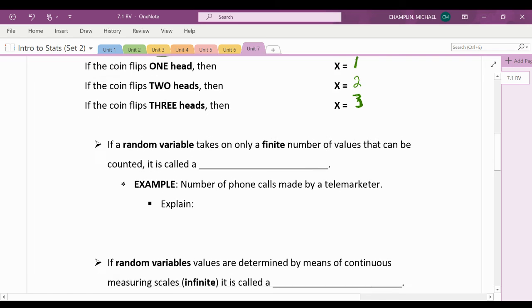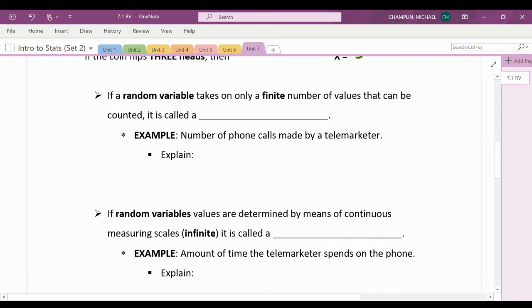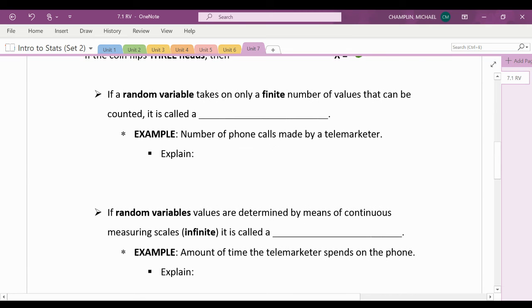But we can get a little more specific, right? If a random variable takes on a finite number, this is important. So finite, so that's like a very specific number of values that can be counted. You can literally count it. It is called a discrete random variable. So this is going to be called discrete.